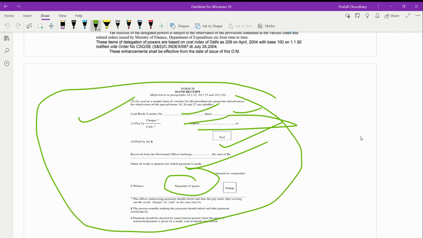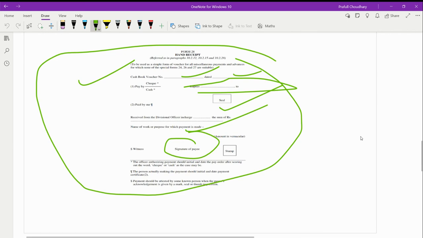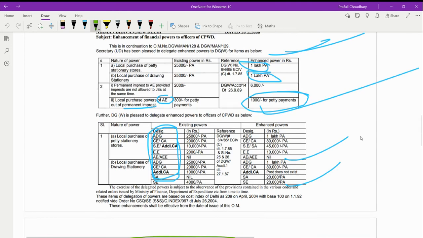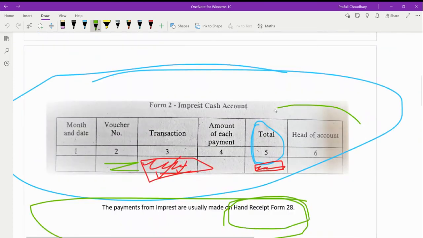The payments from the imprest are usually made on hand receipt, form number 28. On the back side of this, we have an abstract of charges and the name of works that is debitable, entered in the column provided for, and the total vertical and horizontal should agree. The imprest is closed at least once in a month, usually on 25th of the month.